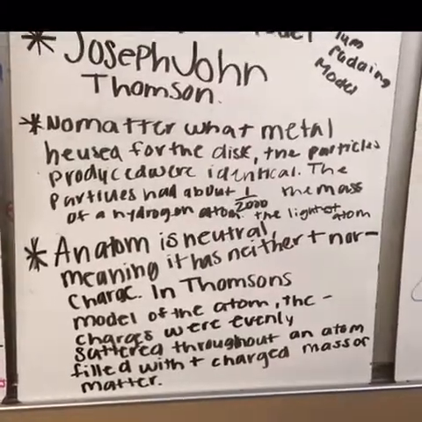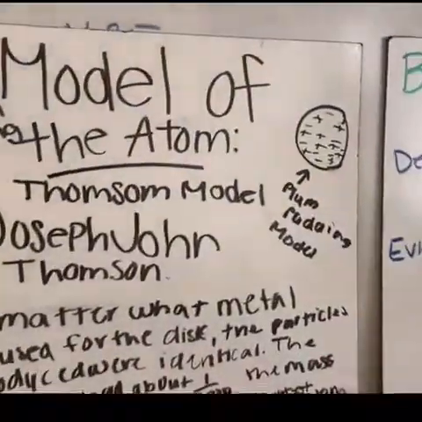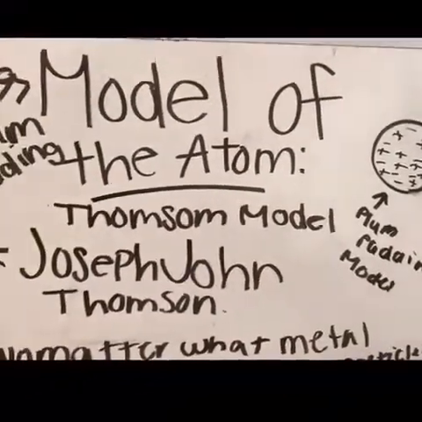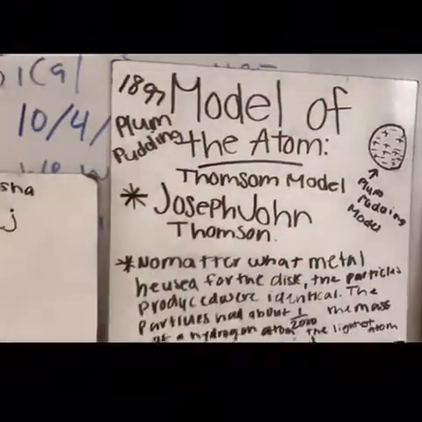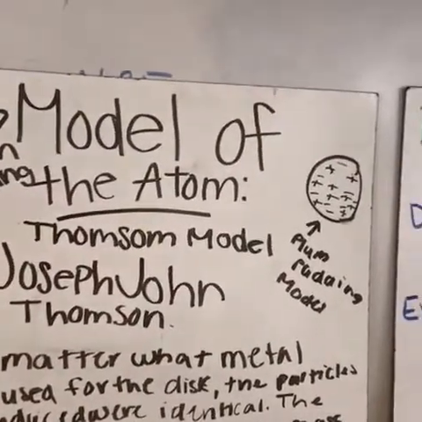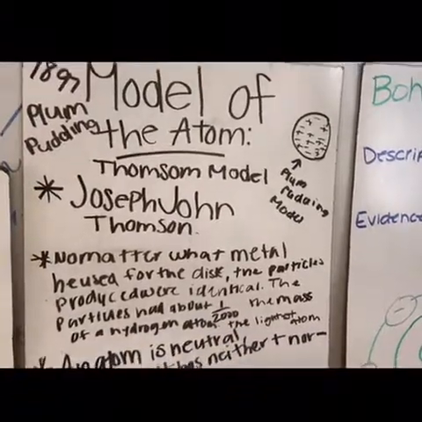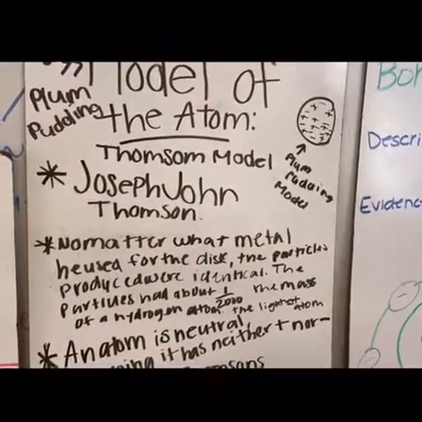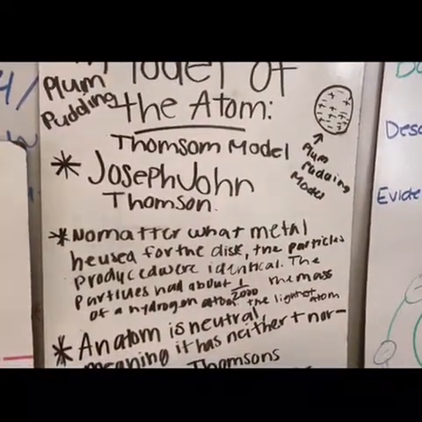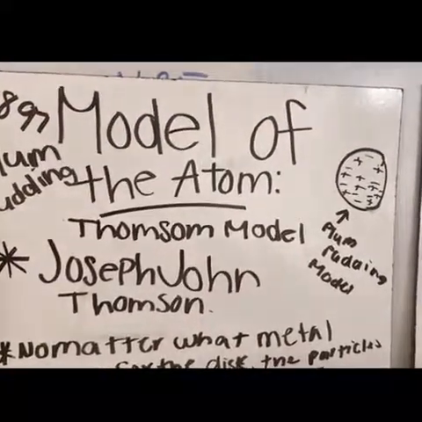No matter what metal he used for the disk, the particles produced were identical. The particles had about 1/2000 the mass of a hydrogen atom, the lightest atom. The date is 1897, and his full name is Joseph John Thomson.